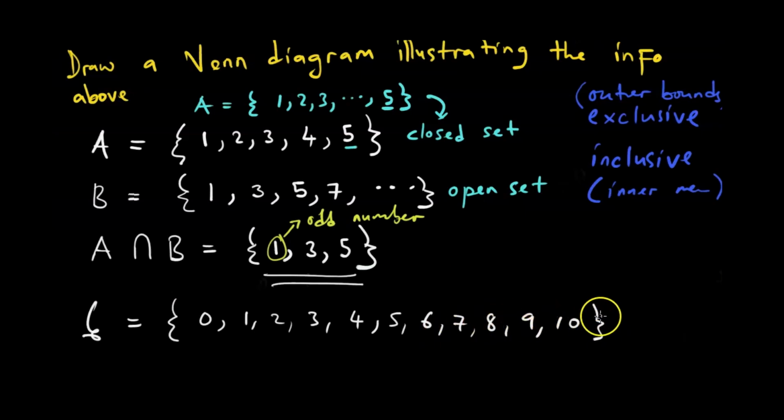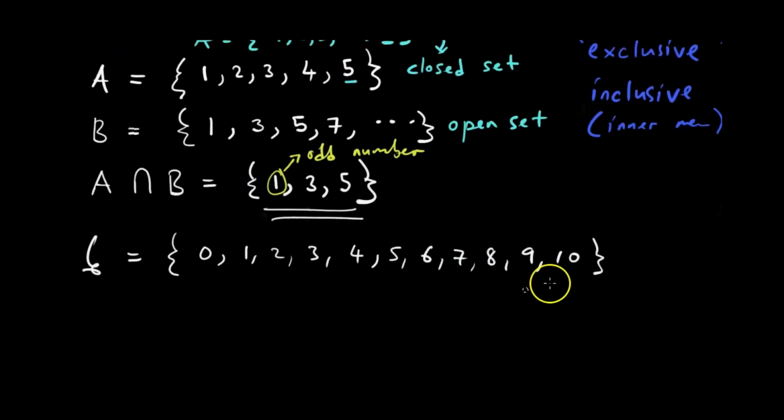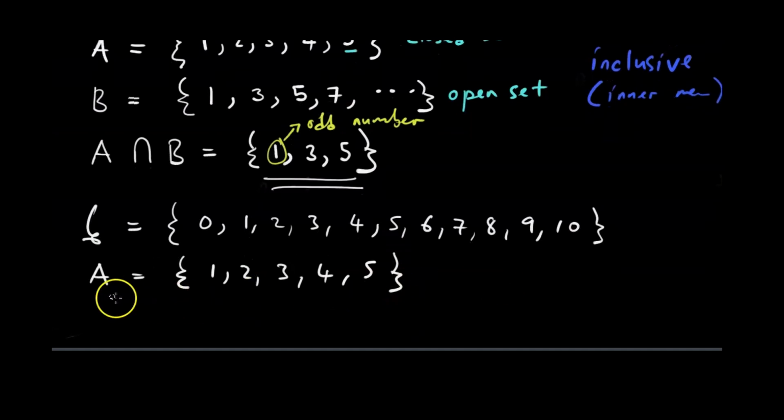When writing the universal set, I prefer to write all the elements for the comparisons I will make. Draw a Venn diagram illustrating the information below. So for a Venn diagram, we need the universal set. We need A, which is defined as 1, 2, 3, 4, and 5. Then we also need B.